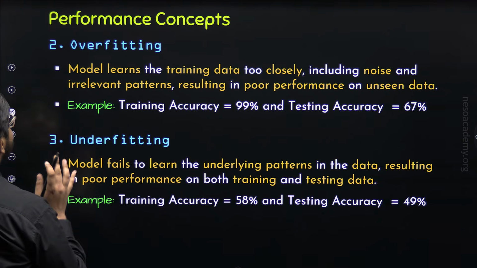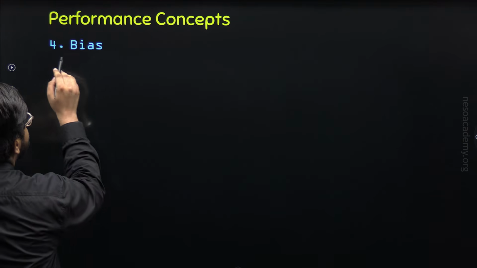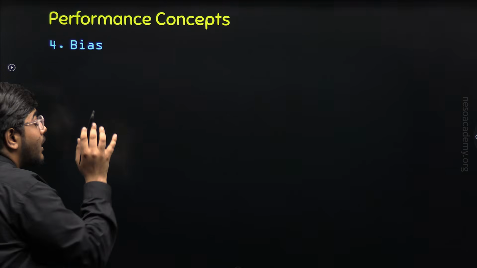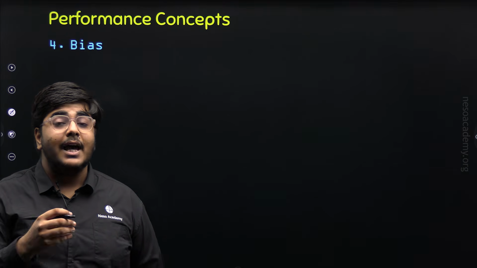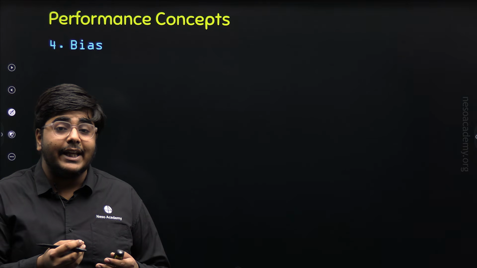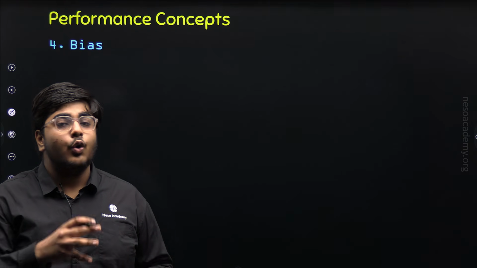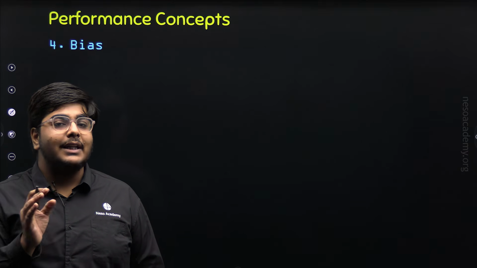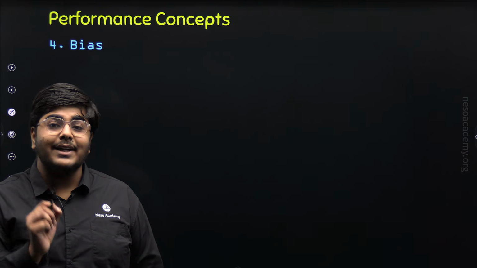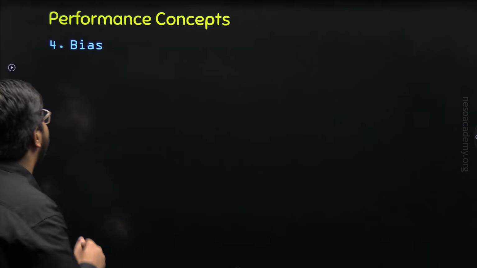Now let's move towards our fourth term, that is bias. Now what is the English meaning of bias? Bias means having an interest or liking in one particular thing over the others. This is the English meaning of bias. Now let's understand what is bias in machine learning.